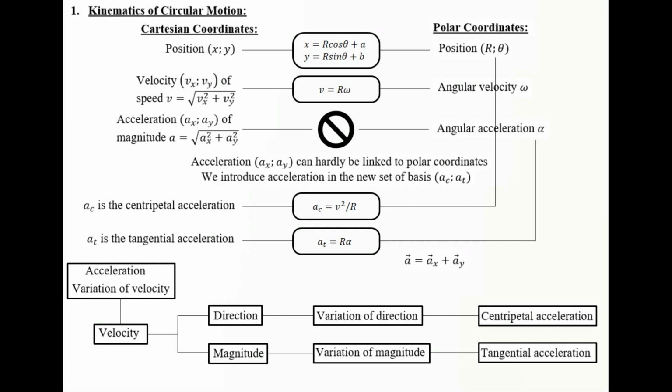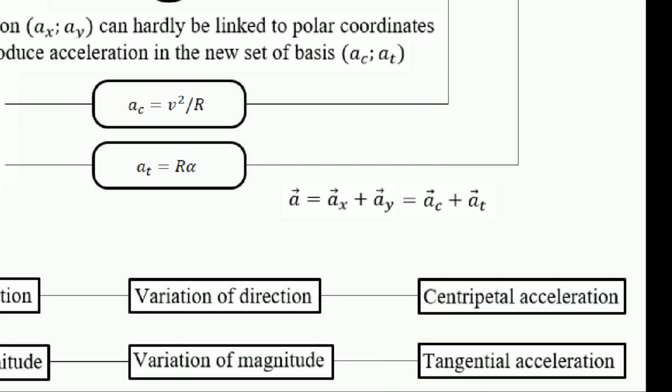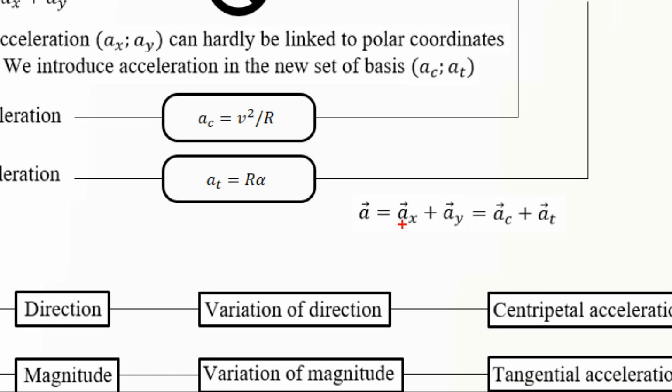Now the acceleration, which is given by ax and ay, can also be given by AC and AT. Here pay attention. Either we write the acceleration as ax plus ay or AC plus AT, so we don't mix between them. We cannot write, for example, the magnitude of the acceleration to be ax square plus AC square.